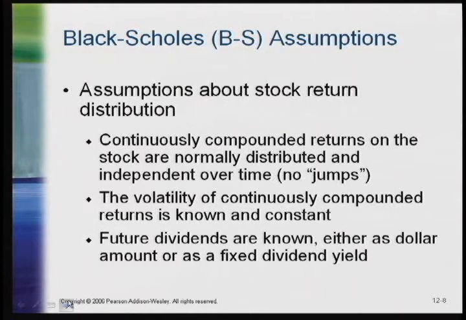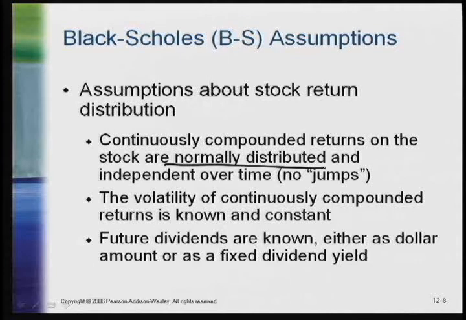So, the Black-Scholes assumptions about the stock return: and that is, as I mentioned previously, that the returns are normally distributed. I mentioned in the last chapter that the binomial distribution of returns underlying the binomial lattice is an approximation to the normal distribution of returns. And in Black-Scholes, the normal distribution of returns is explicitly assumed, that R is normally distributed.